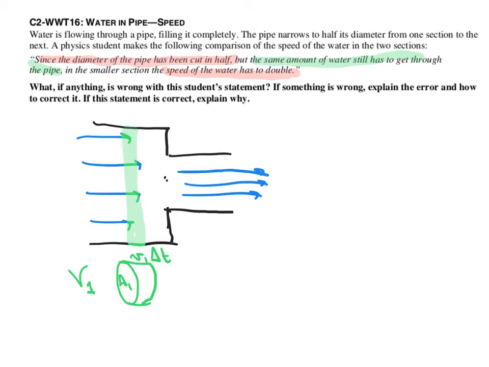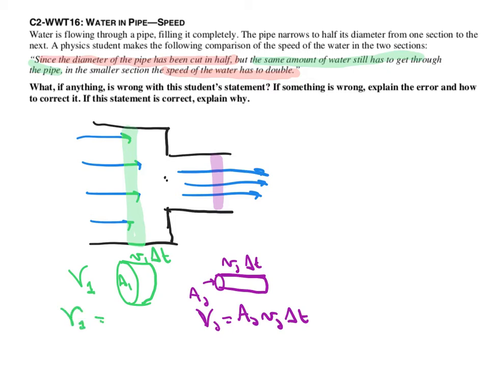And then after going through, we would have some amount of water here. And so we would have a smaller thing where that area is A2 and this length is V2 delta T. And so the new volume, capital V2, is the new area times the velocity times the time, because it's the area times the height, and the original volume was the original area times the speed times the time.